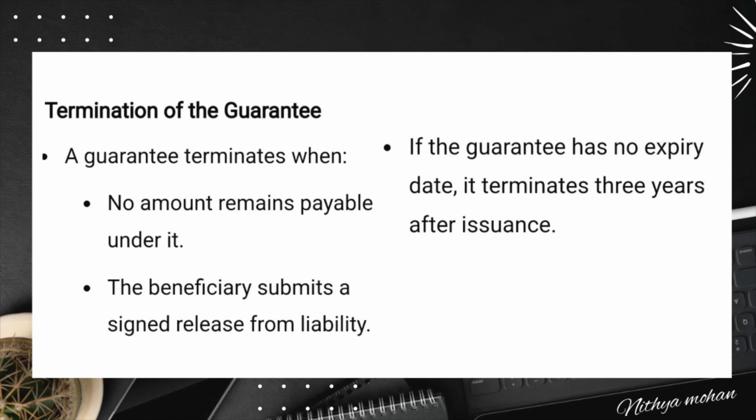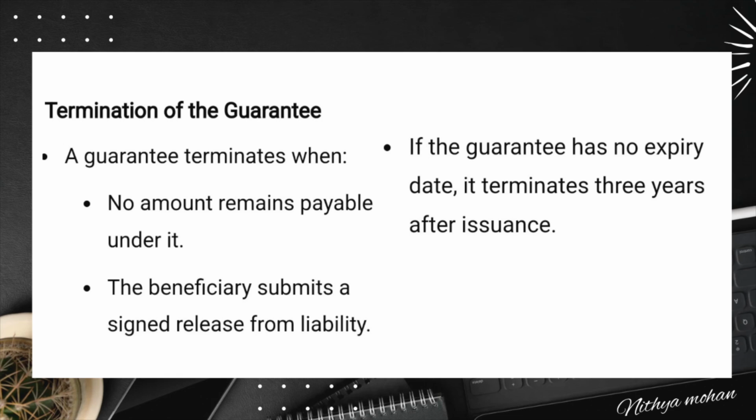Now, what if a demand guarantee does not follow any specific rules? A guarantee not subject to URDG 758 or any other set of rules will usually lack clear provisions for payment, reduction, and transmission of information. This can create legal uncertainty. The applicable law governing the guarantee may provide some guidance, but it is often not detailed enough.